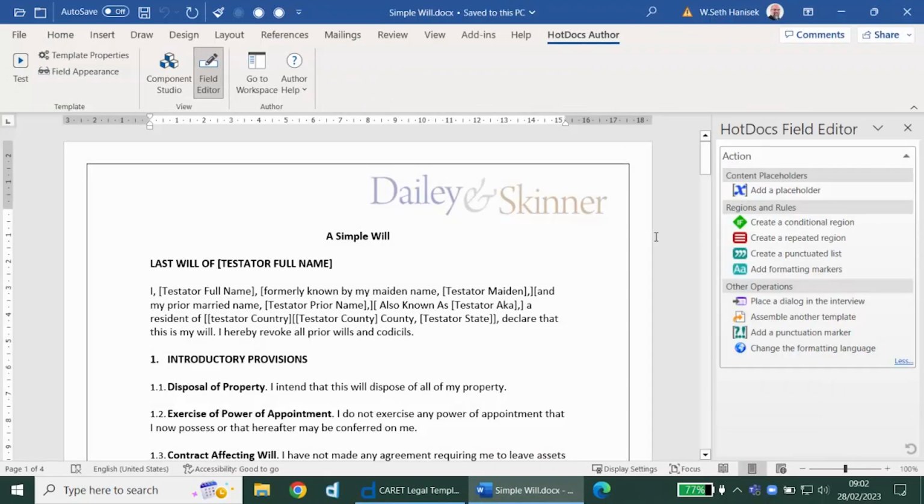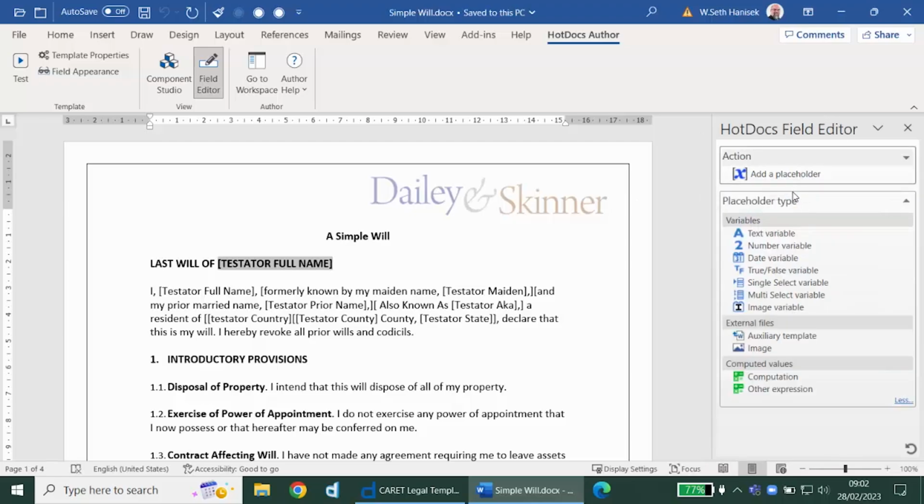The Hotdocs templates are stored in Word format, so we can use all of the features in Word that make your documents look and behave like your documents. We simply tell this document which parts of it will change each time we assemble a new document. Here we have a marker for the name of the testator of this will. I can select this marking text, and I can tell Hotdocs to add a Hotdocs placeholder.